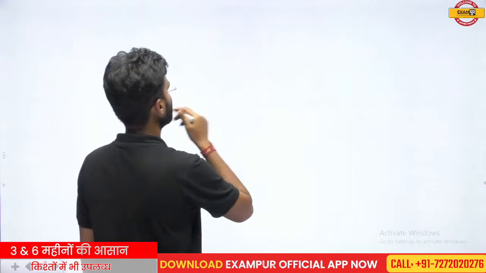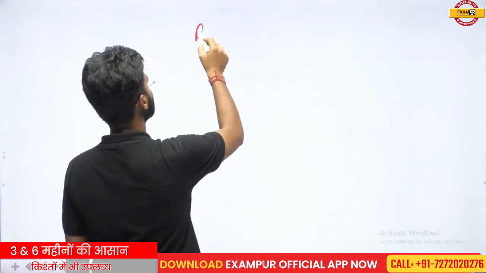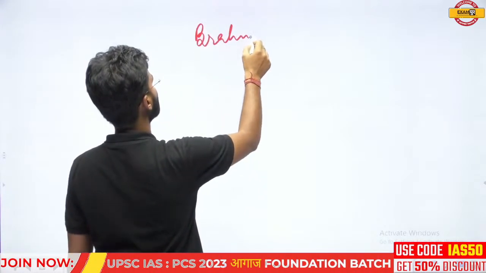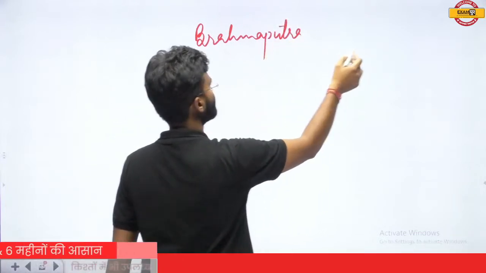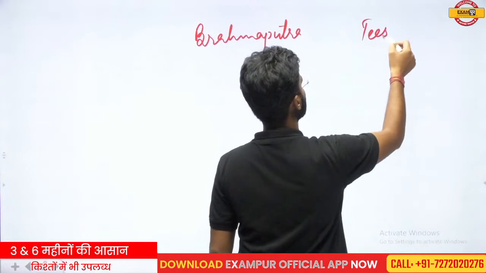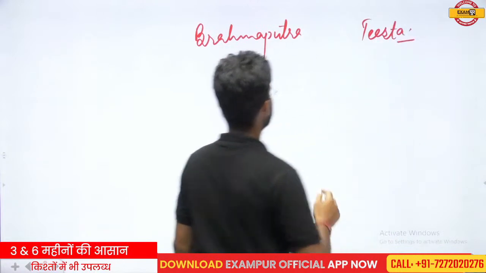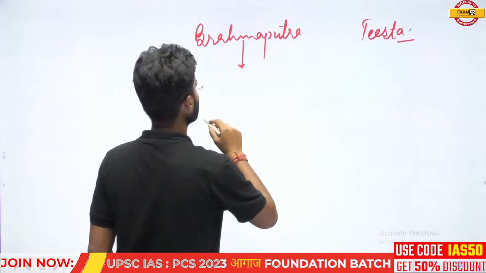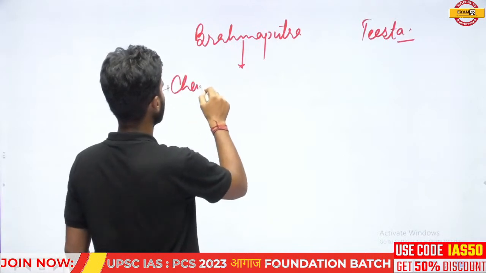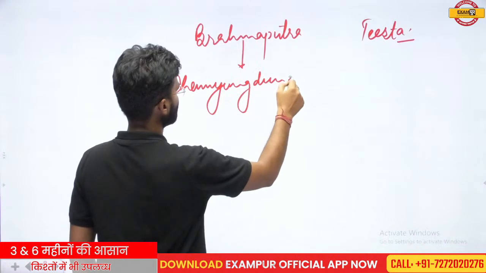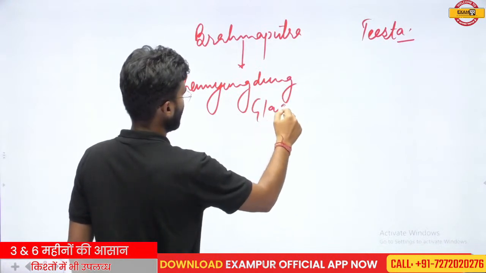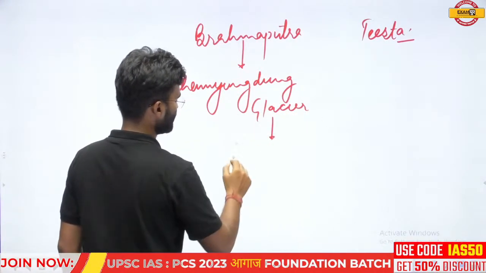So the Brahmaputra river and the Tista river. Brahmaputra is basically originated from the Cheomyungdung glacier, and this glacier is situated in the Tibet region.